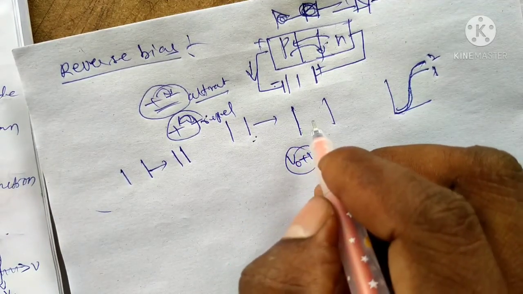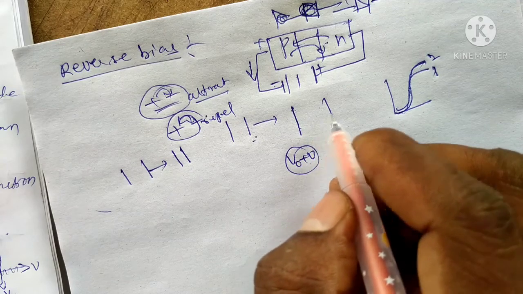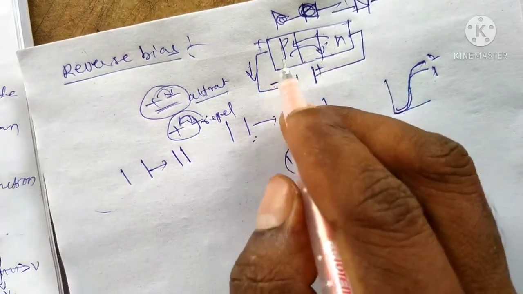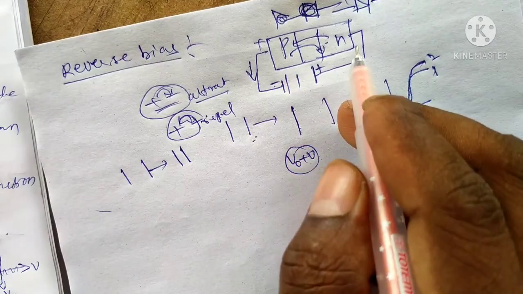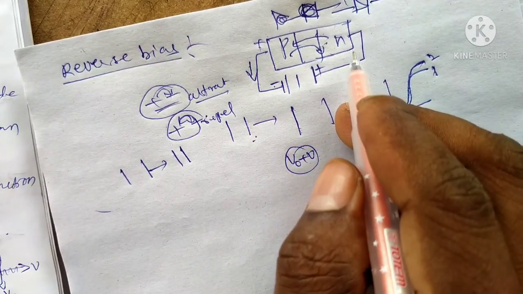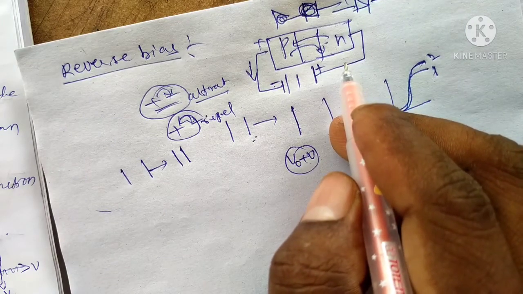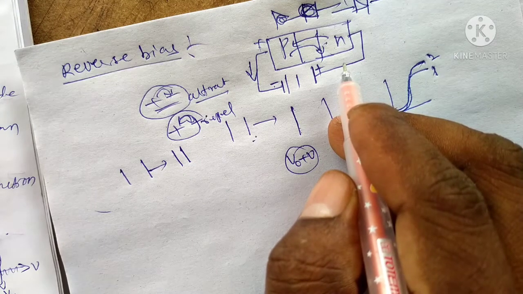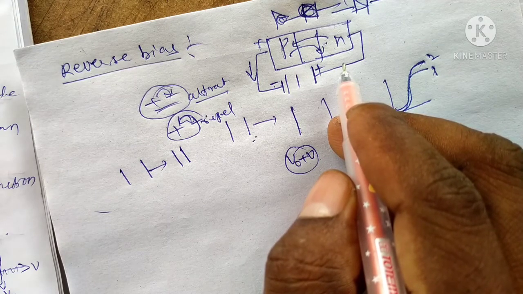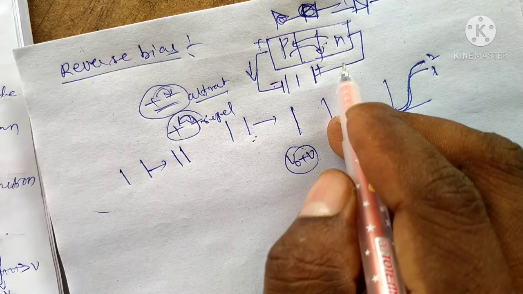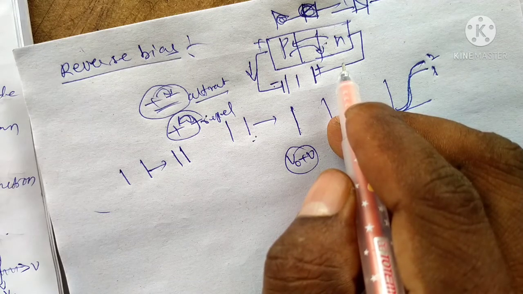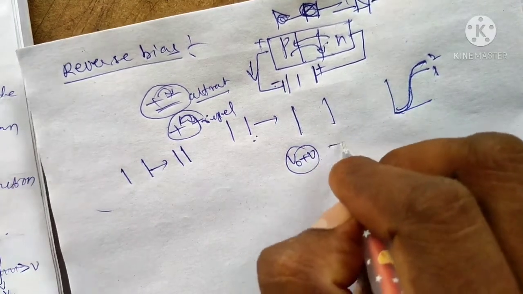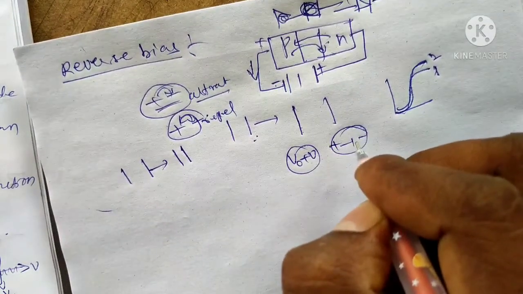The flow of electrons from the n side to the p side, and of holes from the p side to the n side, occurs only when the applied voltage is very high. Under reverse bias, the electric field direction is from positive to negative.